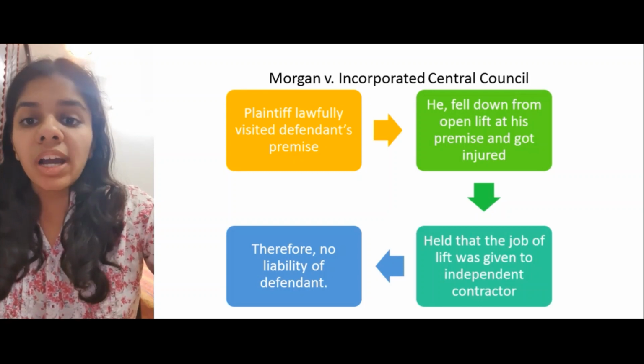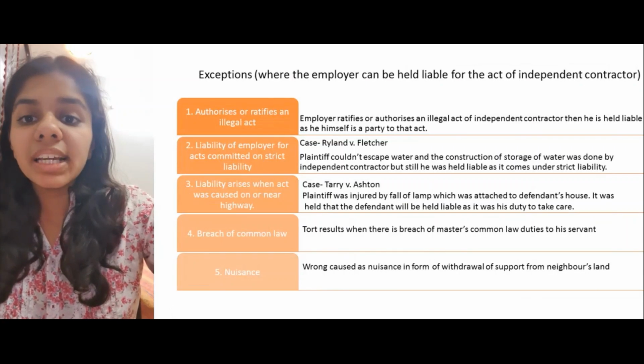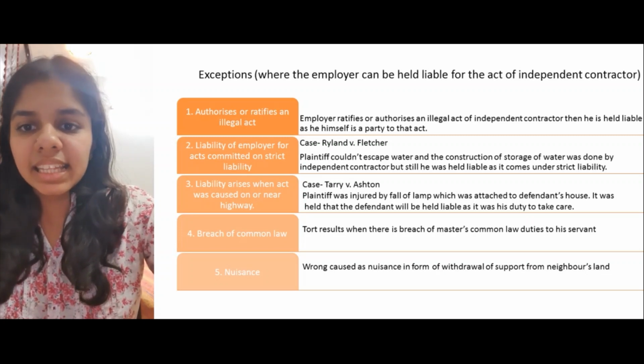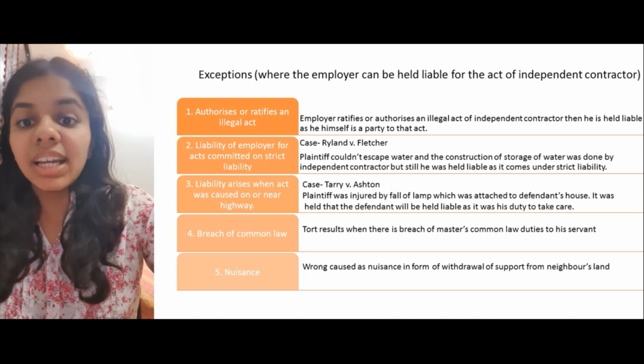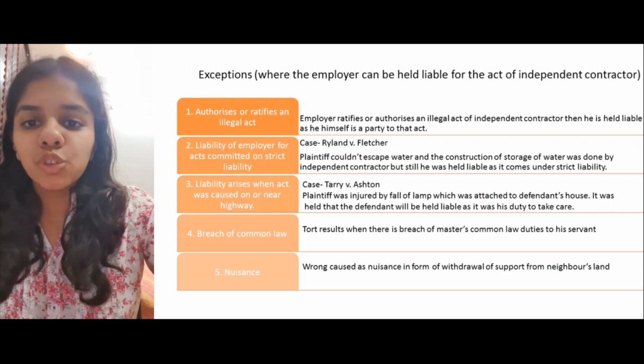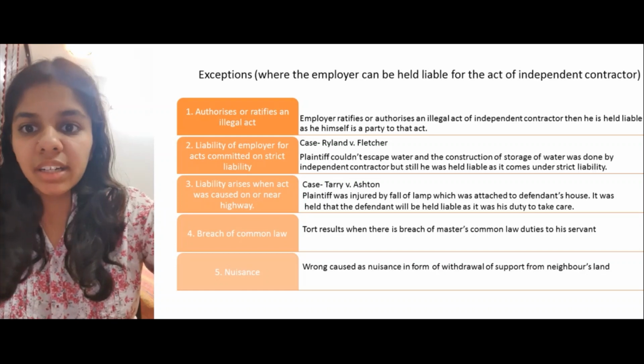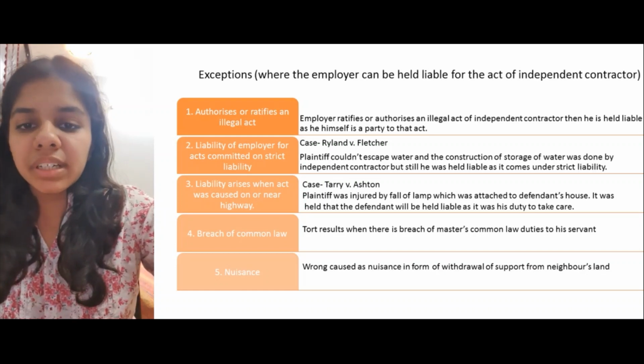As every rule in law has some exceptions, similarly, there are a few exceptions to this as well. In the following cases, the employer can be held liable for the act of an independent contractor. First, authorizes or ratifies an illegal act. If an employer ratifies or authorizes an illegal act of an independent contractor, then he is held liable as he himself is a party to that act. Secondly, liability of employer for acts committed on strict liability. In the case of Rylands versus Fletcher, the plaintiff's land was flooded when water escaped, and the construction of the storage of water was done by an independent contractor, but still he was held liable as it comes under strict liability.